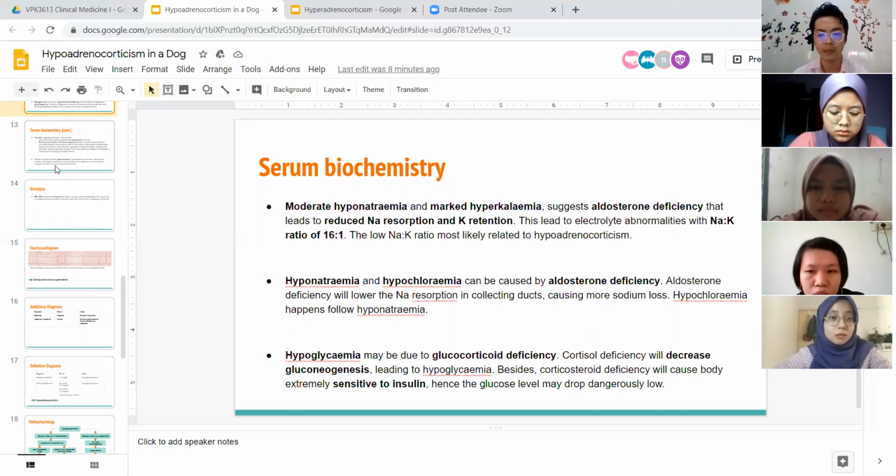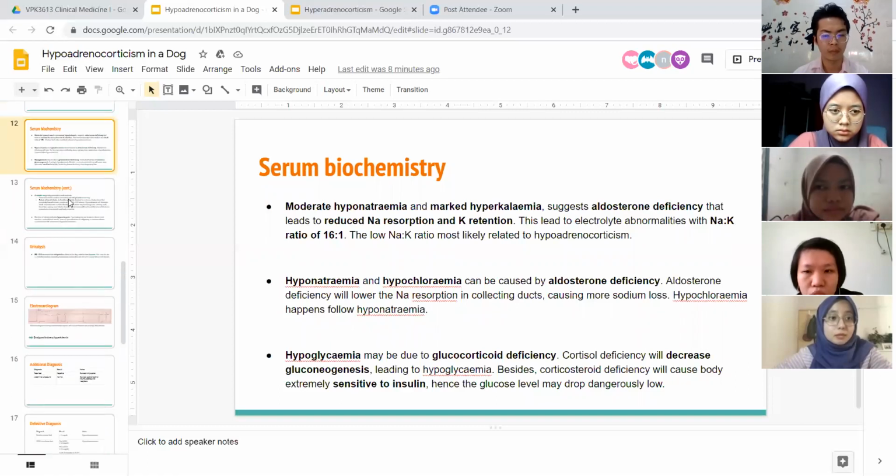Next, in the serum biochemistry, we can see moderate hyponatremia and marked hyperkalemia. This suggests aldosterone deficiency that leads to reduced sodium resorption at the collecting ducts, and also causes potassium retention in the body. And the sodium to potassium ratio of 16:1 is quite low, which strongly suggests there is hypoadrenocorticism in Lucky. The aldosterone deficiency also causes hypochloremia, because when there is low sodium resorption in the collecting ducts, the chloride will also follow the sodium loss.